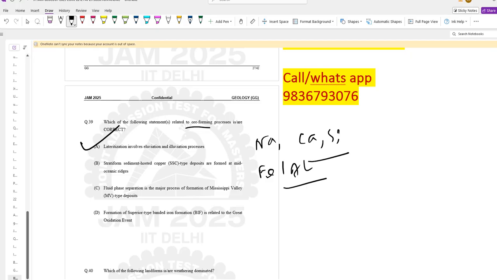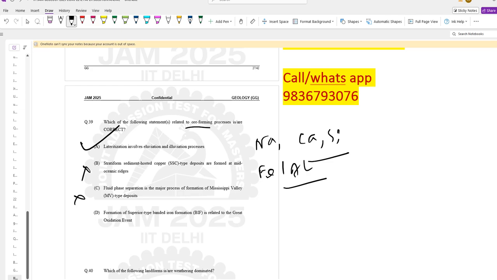Next one is stratiform sediment-hosted copper, SSC. This one is not correct, because the Zambian copper belt is a continental sedimentary basin, typically with redox boundaries. C is also not correct, because fluid phase separation is not a major process in the formation of Mississippi Valley type deposits. MVT deposits involve basinal brine migration through faulted carbonates.